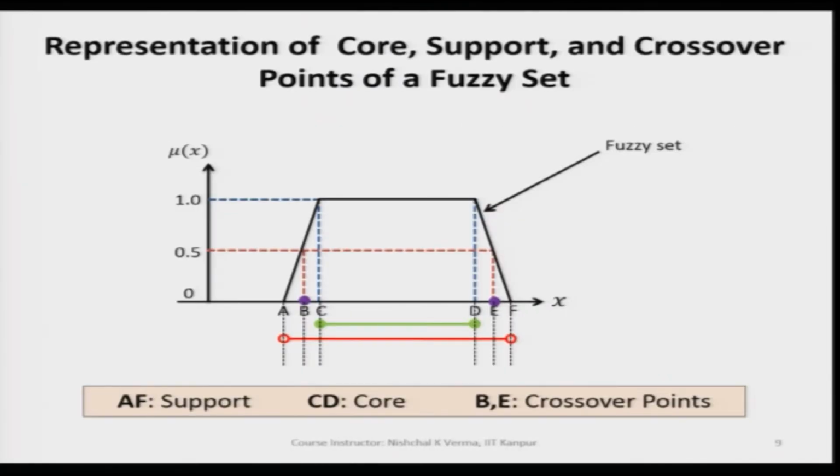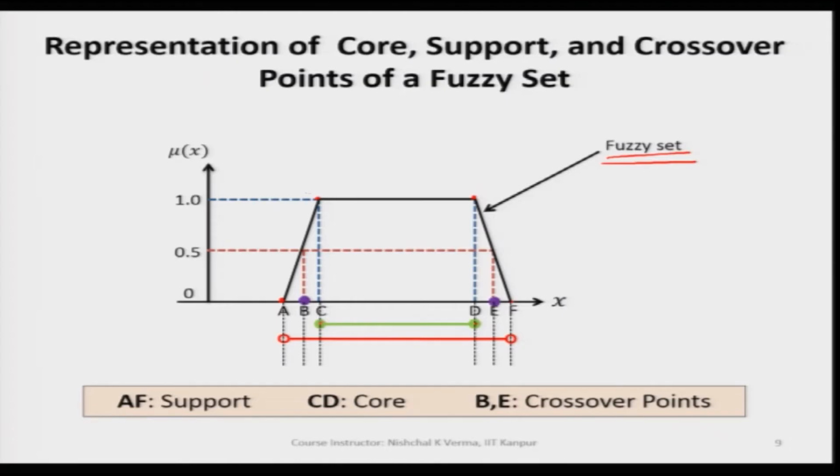Now, here is a representation of core, support and crossover points of a fuzzy set. Let us take some fuzzy set which is a trapezoidal fuzzy set here. If we are interested in the core of this fuzzy set, we can clearly see that as per the definition, the core of the fuzzy set is represented by the line CD here.